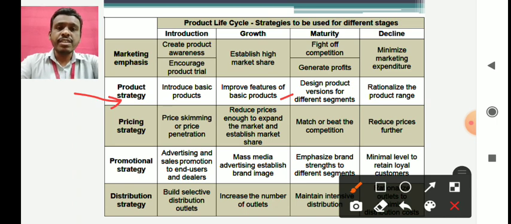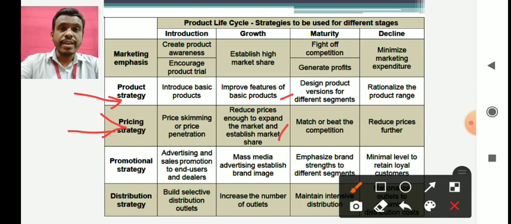In the pricing strategy, however, you have to reduce the prices enough to expand the market and establish market share. You have got a market share. Now you have to defend that market share from the competition. So that is why in the growth stage you have to try to defend that market share.